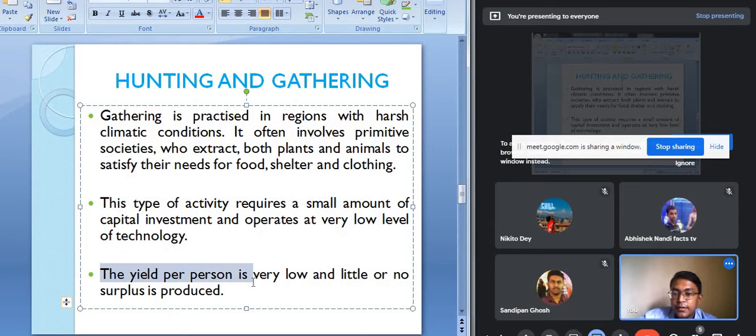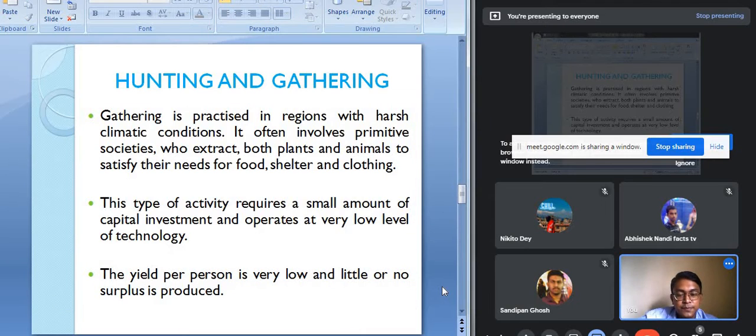The yield per person is very low and little or no surplus is produced. The output is only enough for a single person, so extra is not left. Whatever the people collect is for their own personal survival.